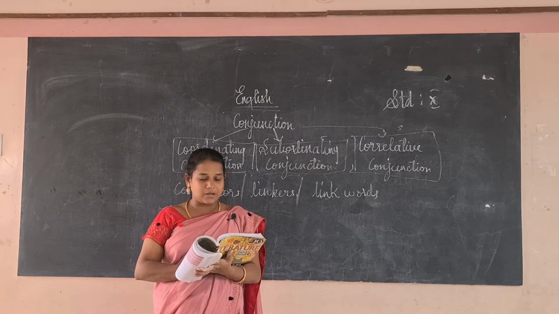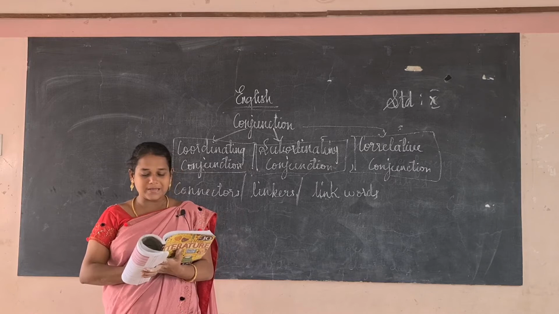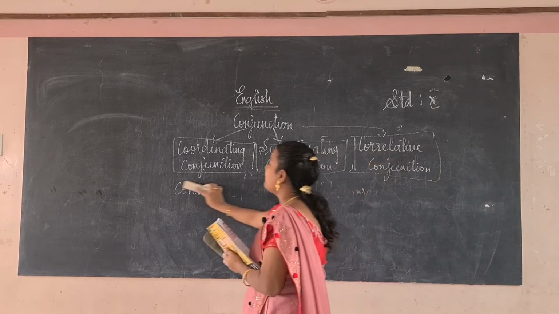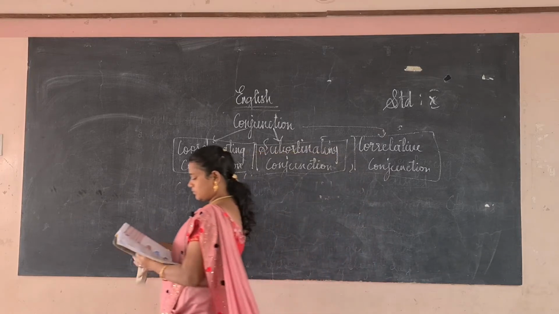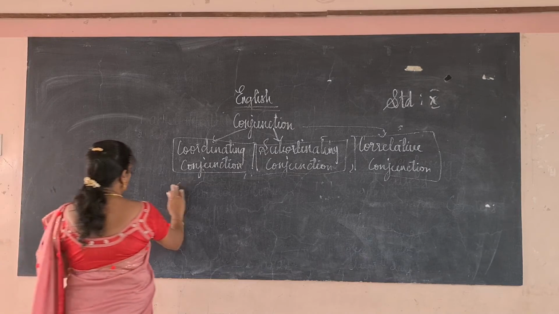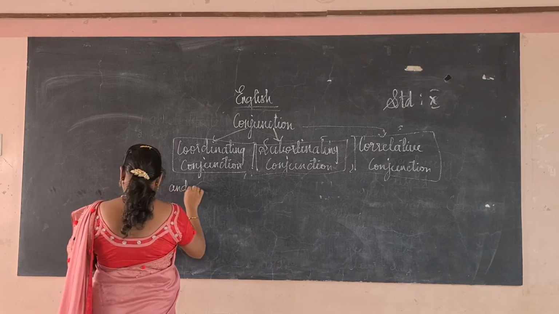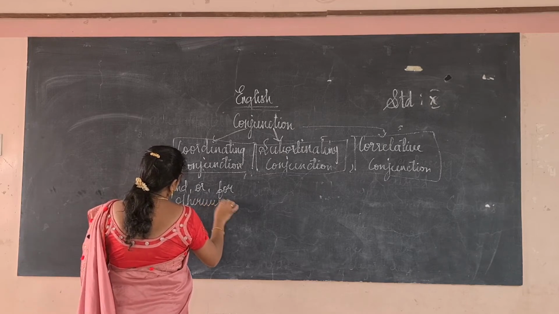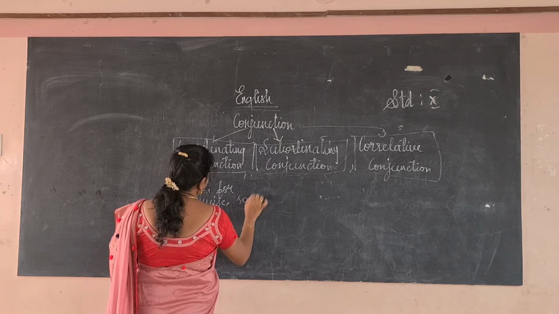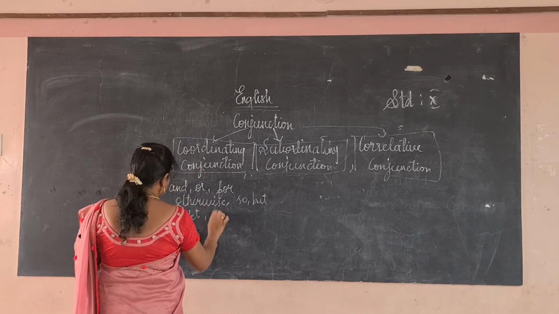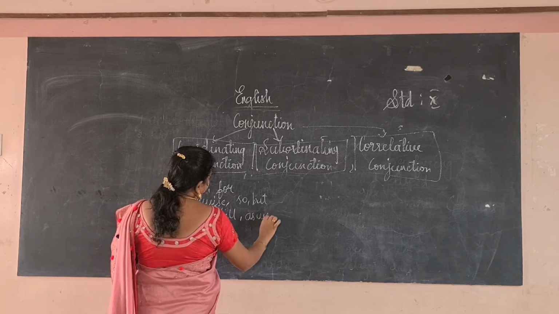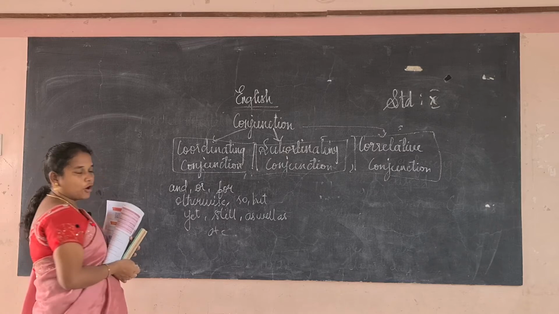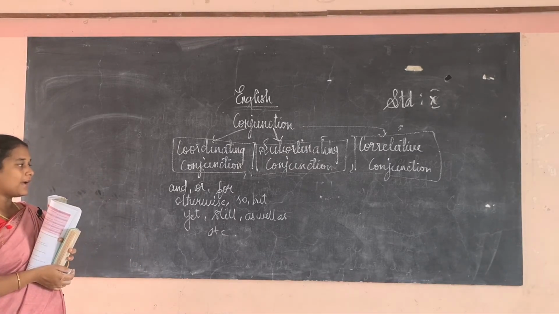What are the coordinating conjunctions? They are: and, or, for, otherwise, so, but, yet, still, as well as, etc. These words are called coordinating conjunctions. They give an independent meaning.